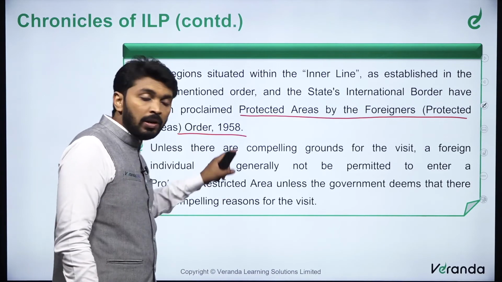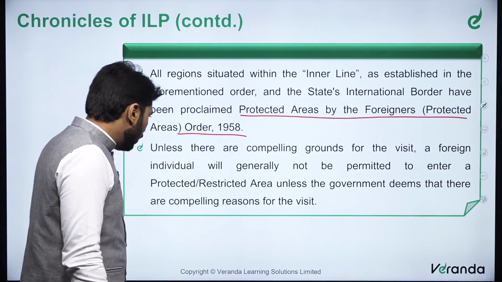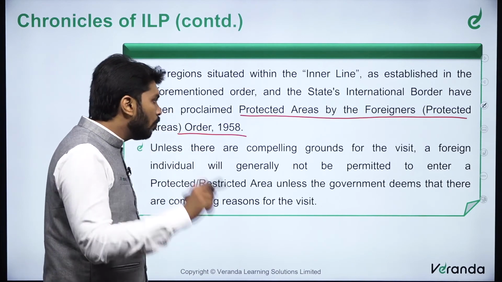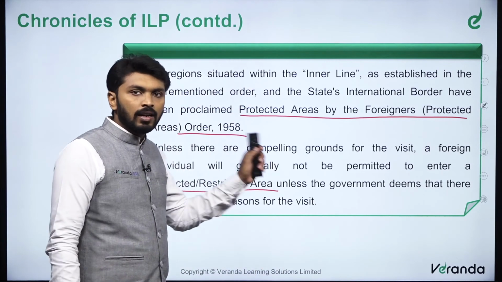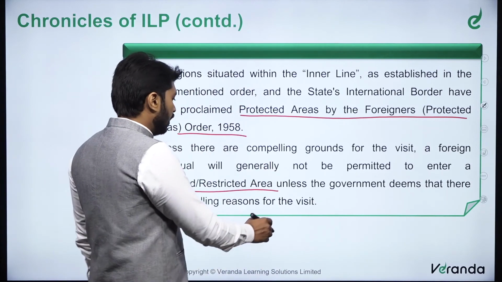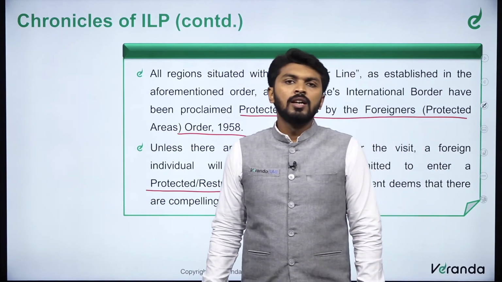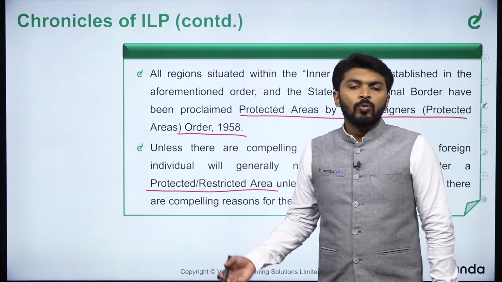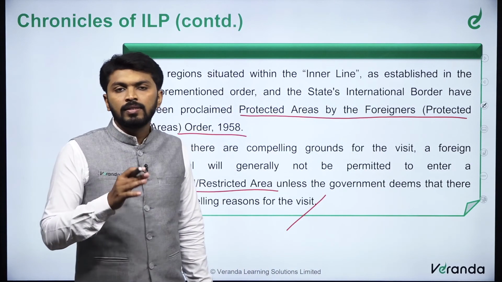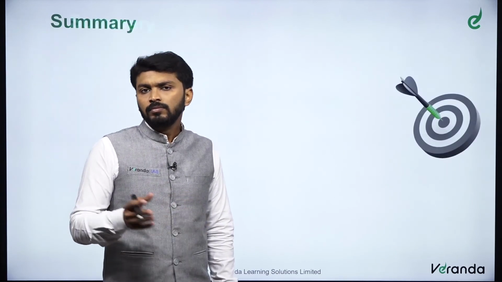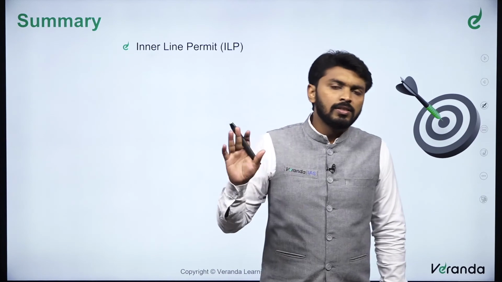Unless there are compelling grounds for a visit, a foreign individual will generally not be permitted to enter a protected or restricted area unless the government deems that there are compelling reasons for the visit. Compelling reasons such as research purposes, medical reasons, visiting a relative, family affairs, these kinds of reasons are only allowed. Other than this, foreigners were not allowed to visit this region.